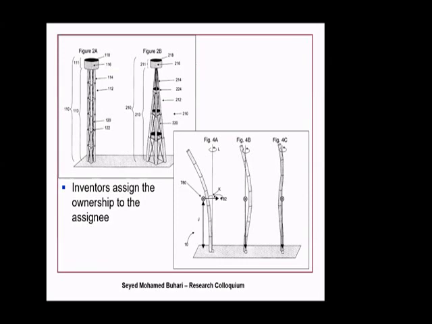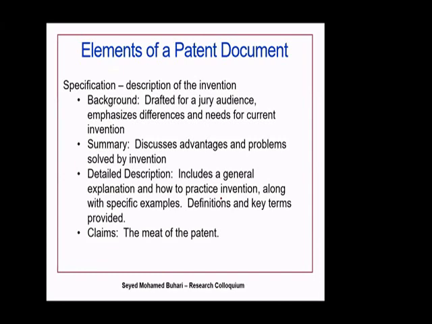Very common. So what are the contents of a patent document? You have seen the first page. After that, you have a background. You have a summary. You have what is called a detailed description. You have claims. The most important thing is this, the claims.